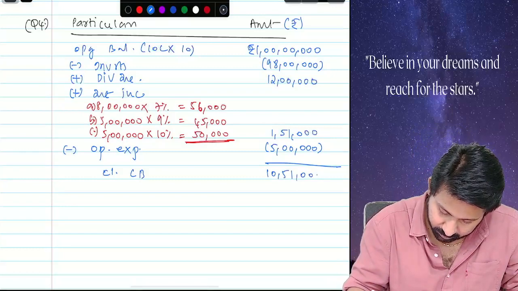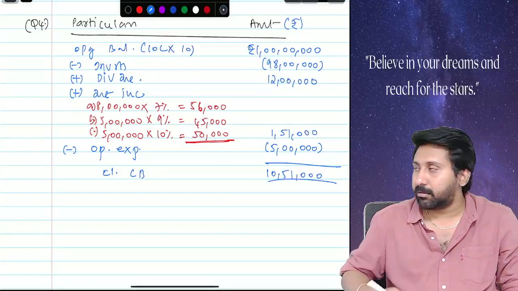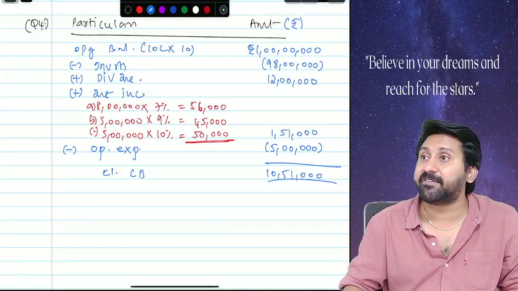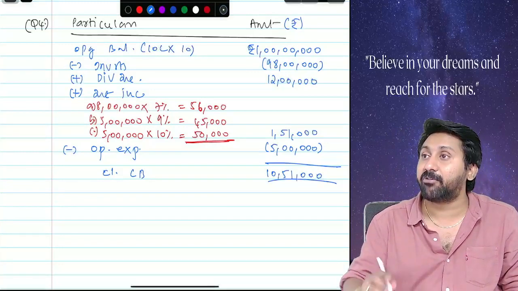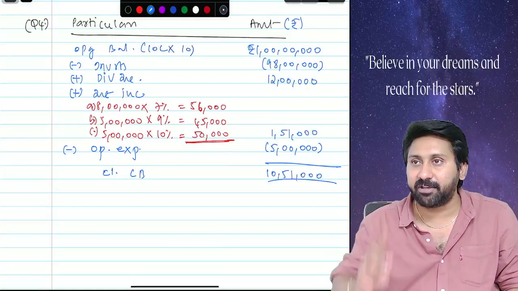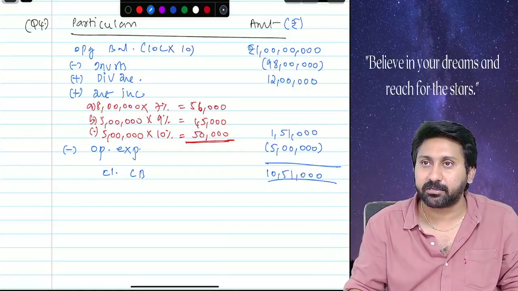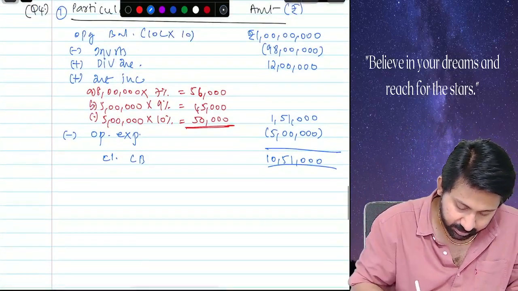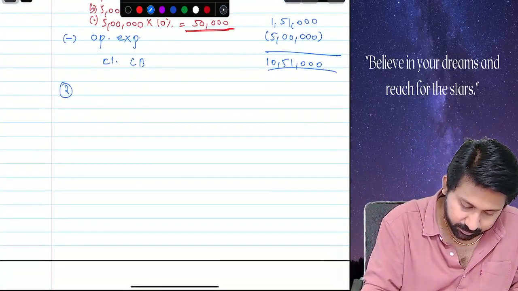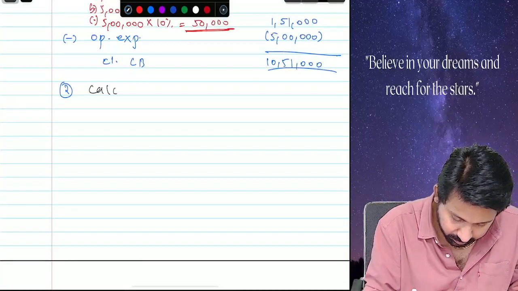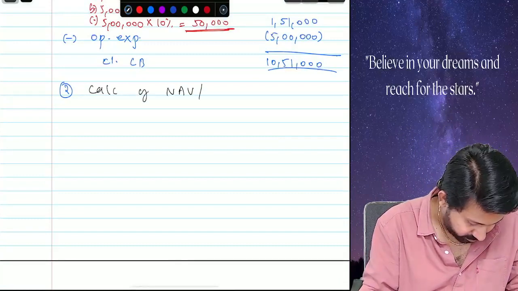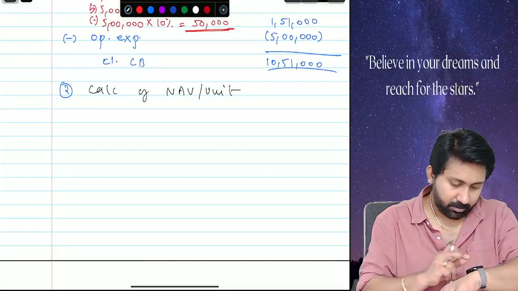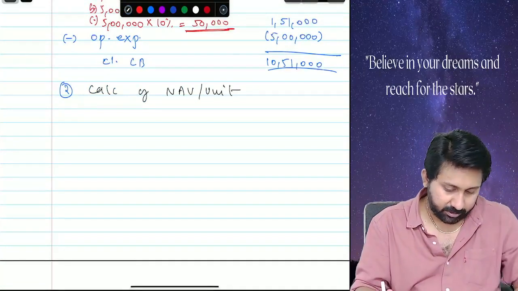This is correct? How much? 10 lakh 51,000. Is this NAV or cash NAV? This is the cash NAV only. We have to calculate the total NAV and then we have to recalculate the NAV per unit. Shall we do that? Write down. This is step number 1. Step number 2. Calculation of NAV per unit.